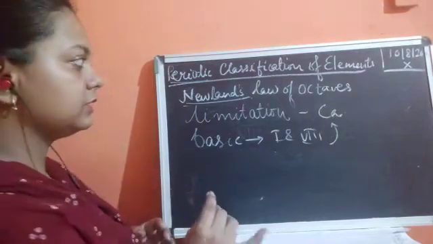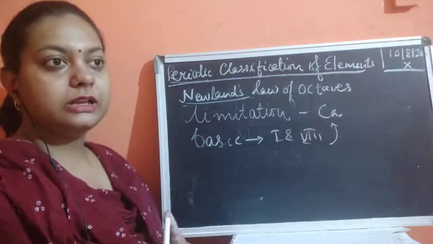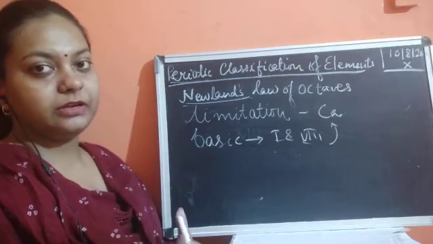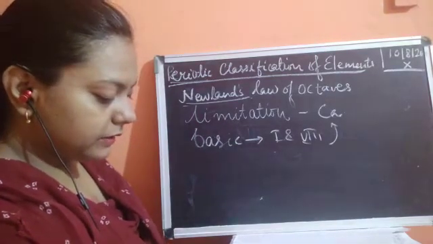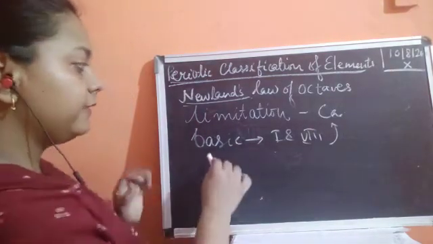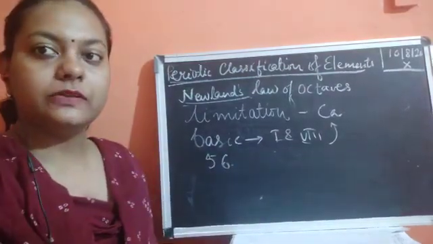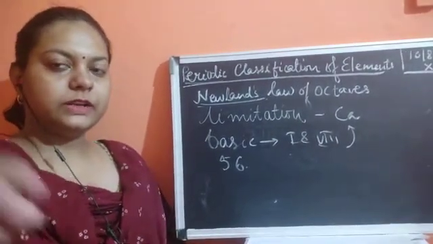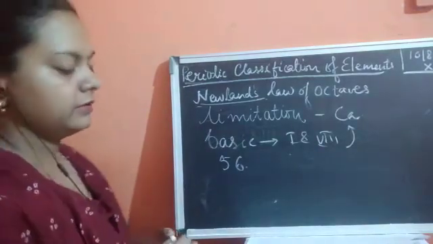So Newland's law of octaves was not applicable to all the elements. This was the very first demerit of this classification. Now next, it was assumed by Newland that only 56 elements are there. So the second demerit was that there are only 56 elements, and it was very difficult to accept that only 56 elements were present.